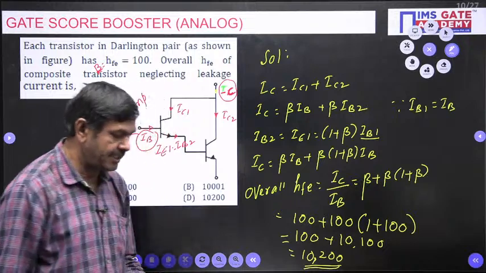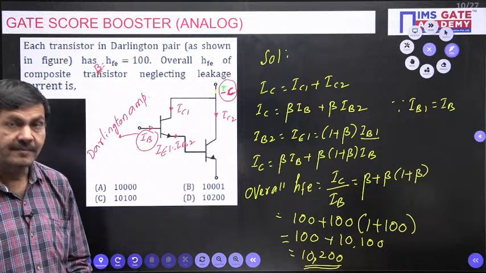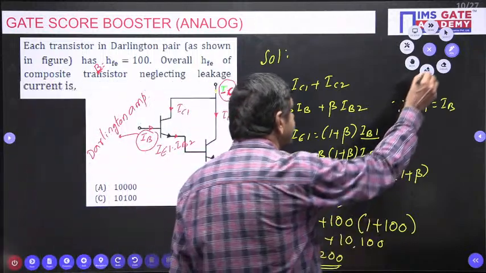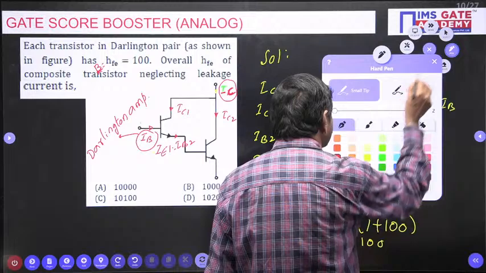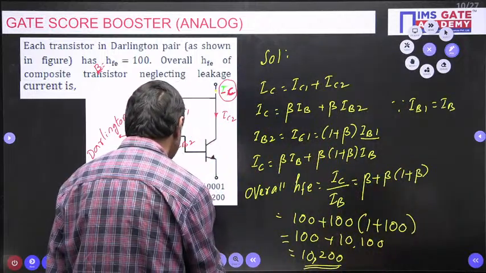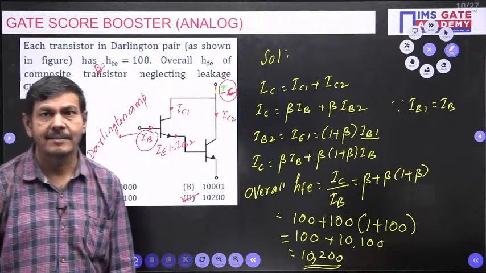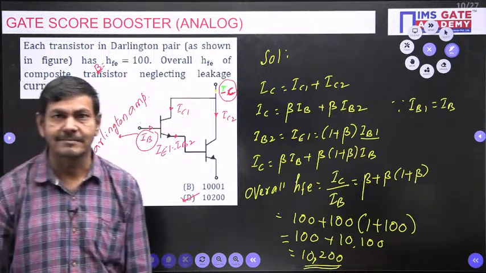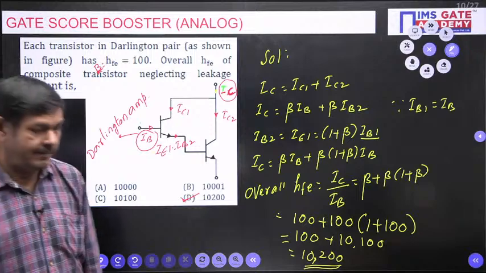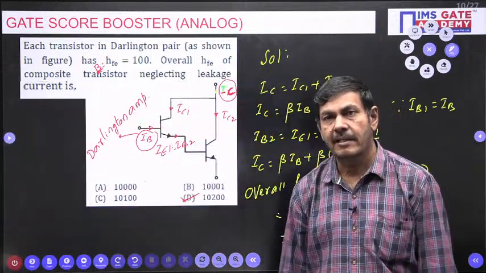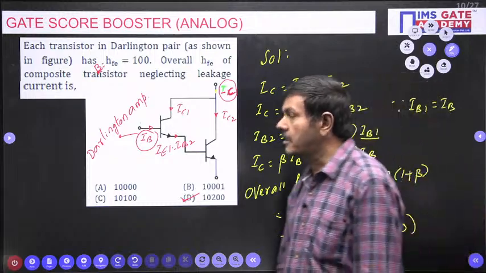10,200 means which option is correct? Option D is correct in this problem. I can take it directly. Option D is correct here. In that way, we can tackle this question. If anybody has any doubt, they can raise it in this particular problem.